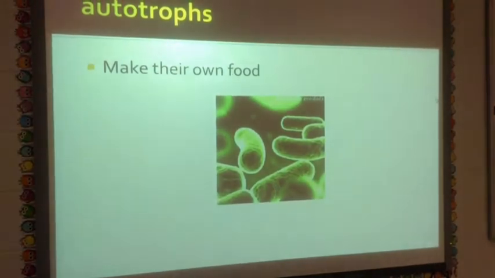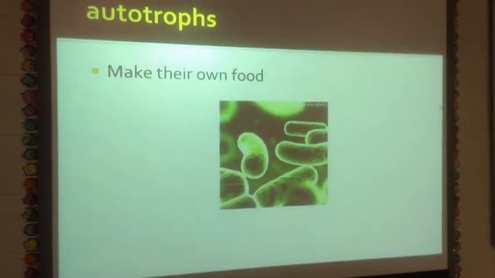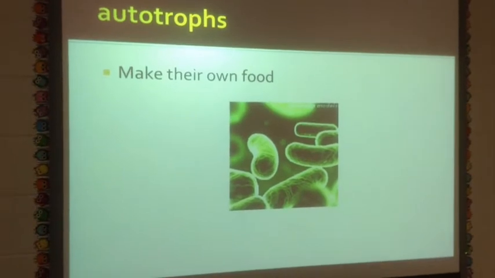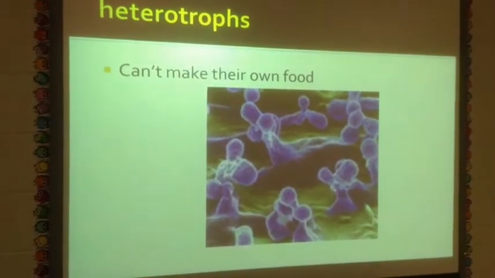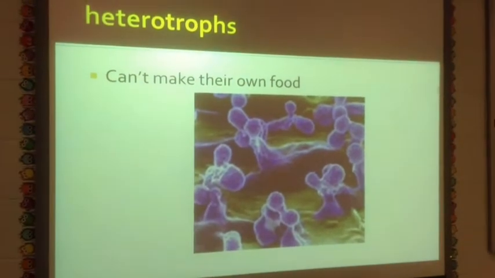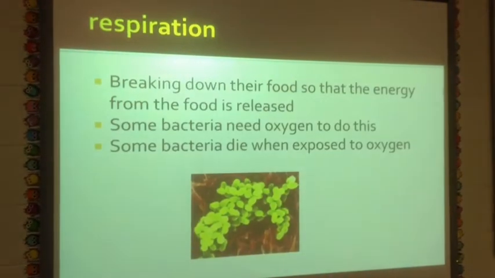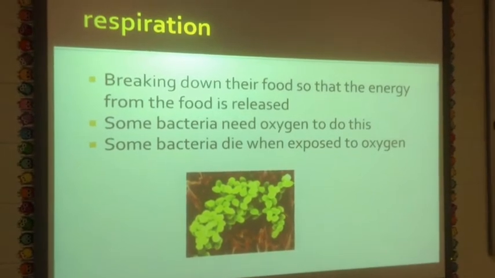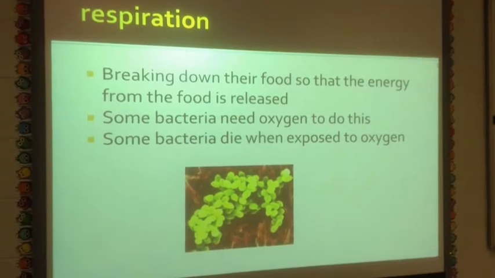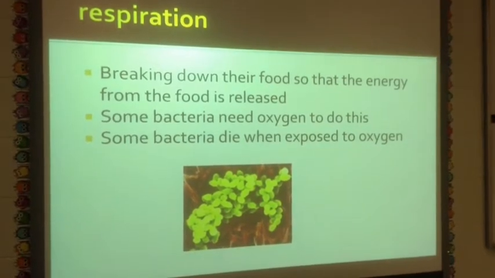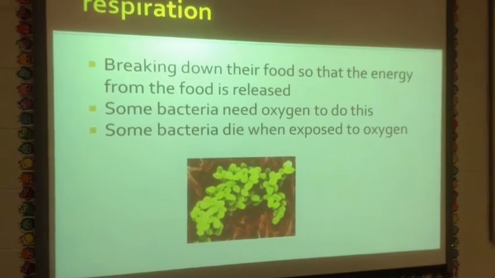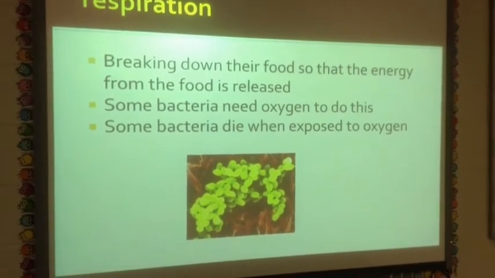Some bacteria are autotrophs, which means they can make their own food. Some bacteria are heterotrophs, which means that they can't make their own food. Bacteria, just like us, also use respiration. This is the process in which they break down their food so that the energy from the food is released. Some bacteria need oxygen to do this, while other bacteria get exposed to oxygen and they die.